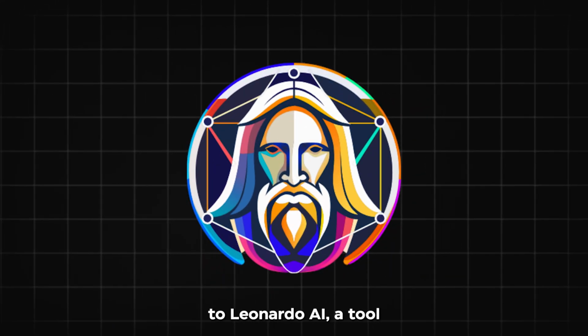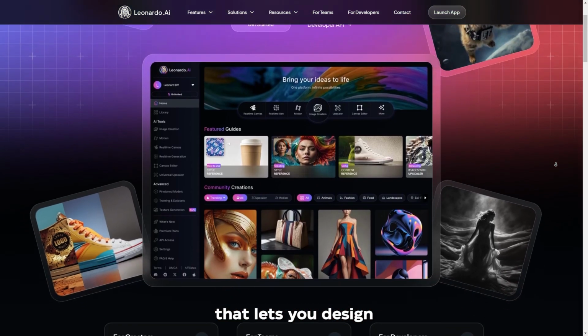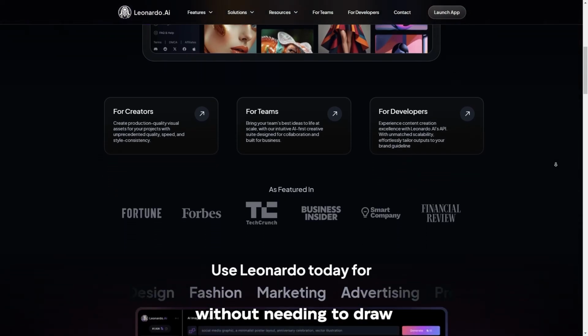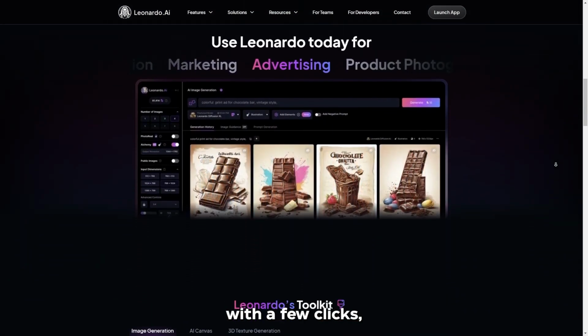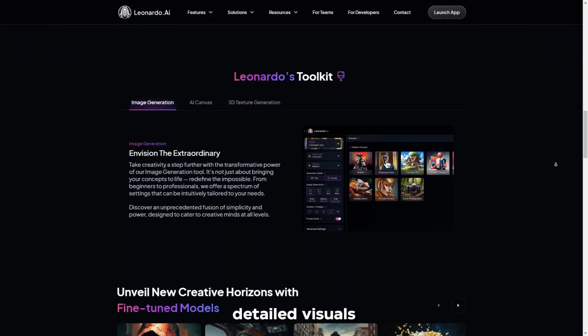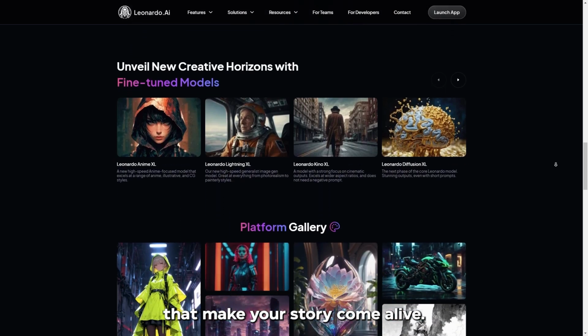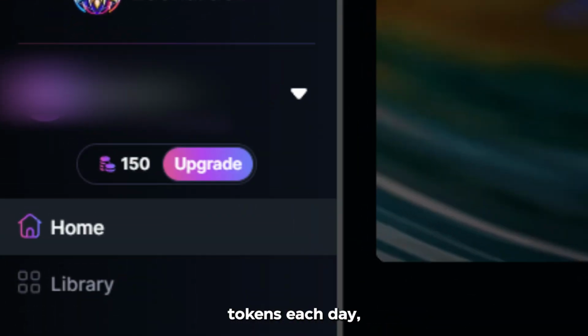Let me introduce you to Leonardo AI, a tool that lets you design unique characters and backgrounds without needing to draw. With a few clicks, you can create detailed visuals that make your story come alive. You get 150 tokens each day, so feel free to experiment as much as you want.